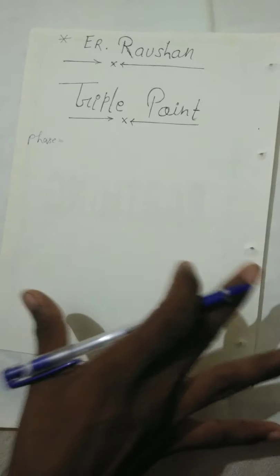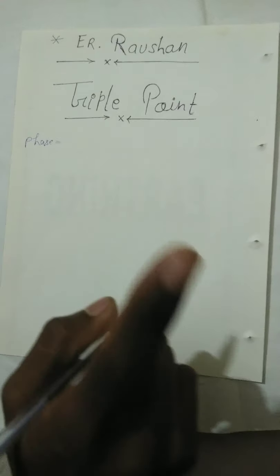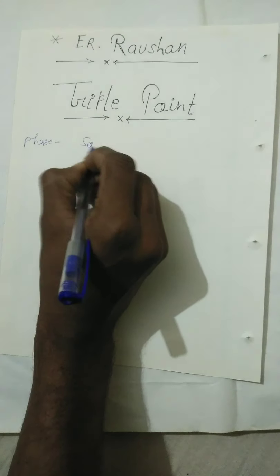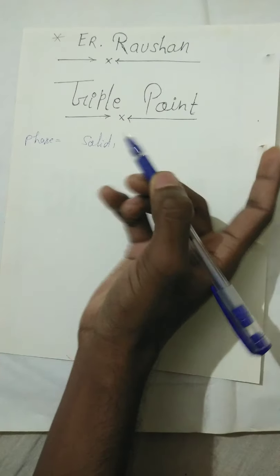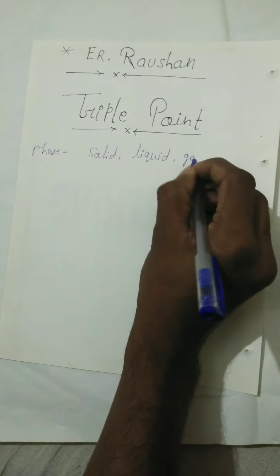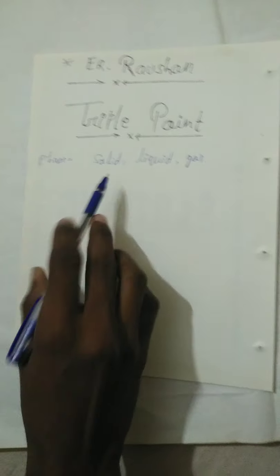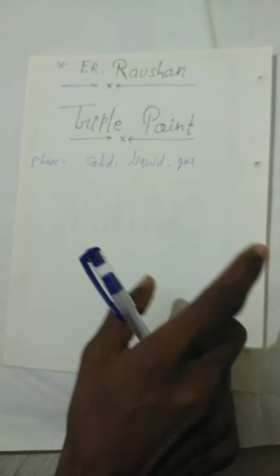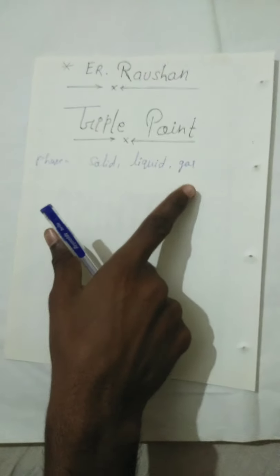A substance has three phases. First, solid. Second one is liquid, and the last, third one is gas. So here you know the three phases of any substance: solid, liquid and gas.